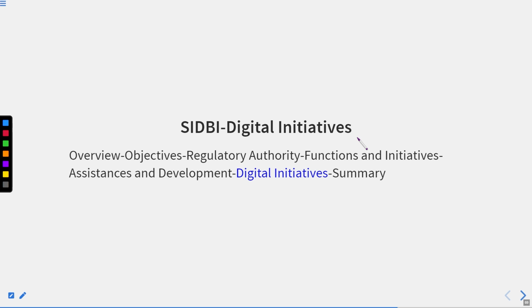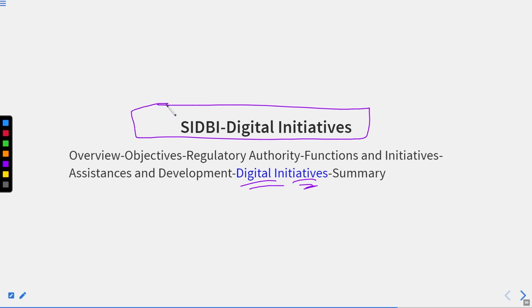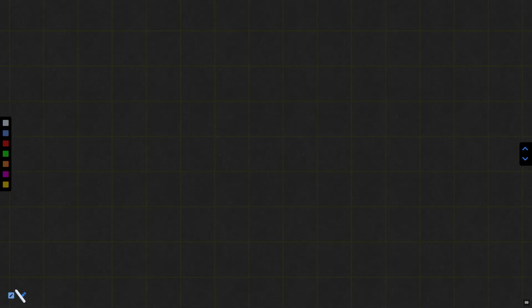So basically, we have finished overview, objectives, regulatory authority, functions and initiatives, assistance and development. Right now we are left with the digital initiatives, which we call SIDBI digital initiatives. Before starting this, let me give you an overview so that you find yourself more connected with the topic we are going to start.